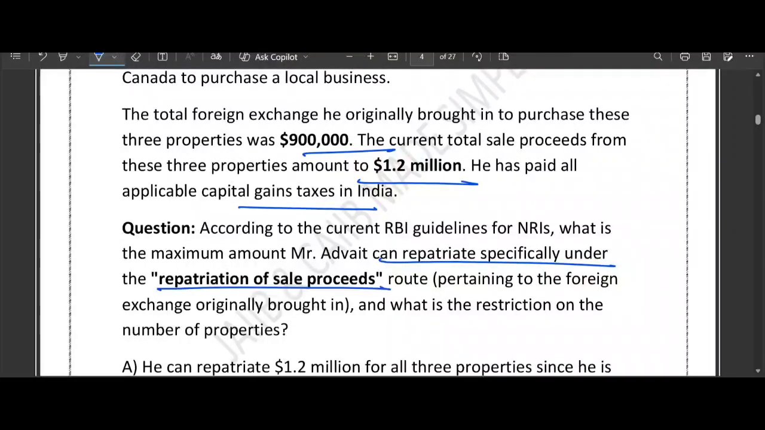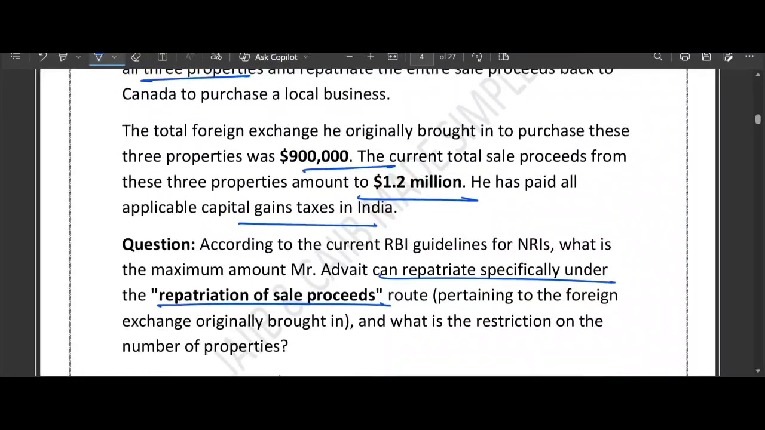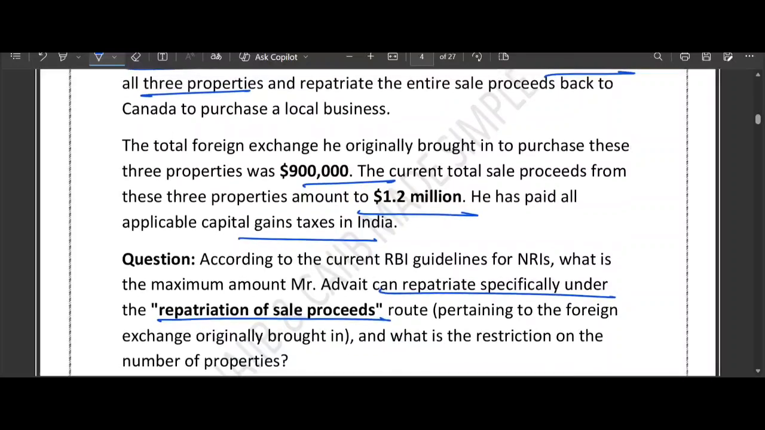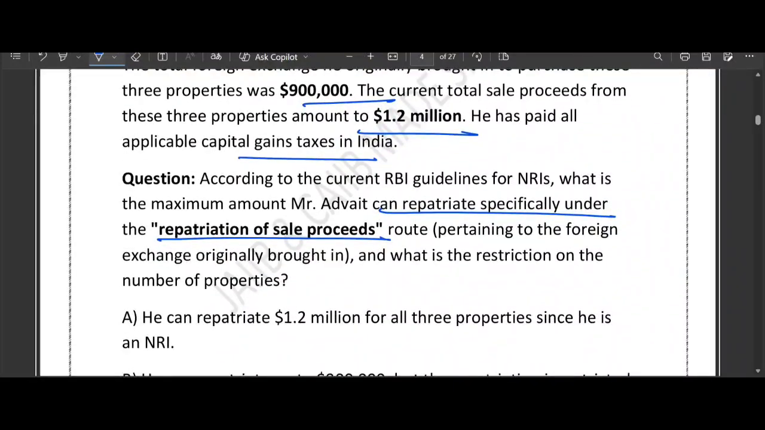The question asks, under the RBI repatriation of sale proceeds rule, how much he can repatriate and what is the restriction on number of properties? Very good question it is. It is your understanding. So is there any restriction as per the repatriation of sale proceeds rule? If there is, how much is that? So that is what this question is all about. Let's get started. Let's understand the basic concept in this particular question.